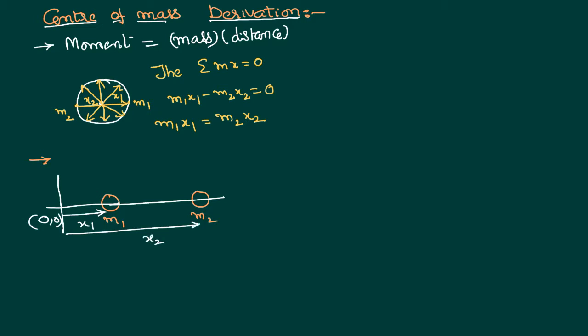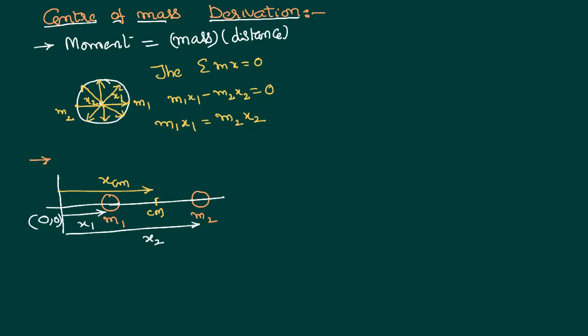The center of mass of this system will be somewhere in between them. Let us consider this is the point where the center of mass is. Let the center of mass from the reference point equal xcm. Now we would like to calculate the value of that xcm.